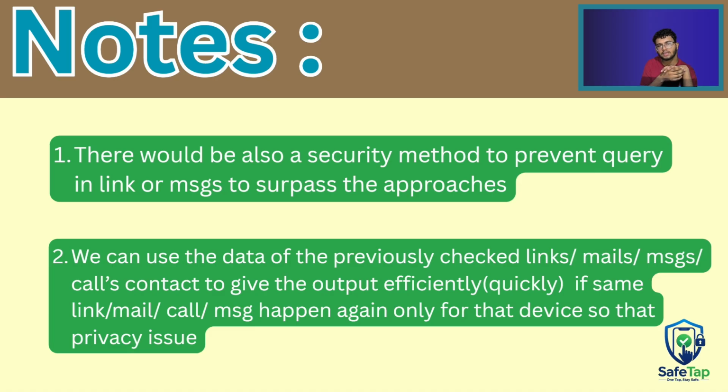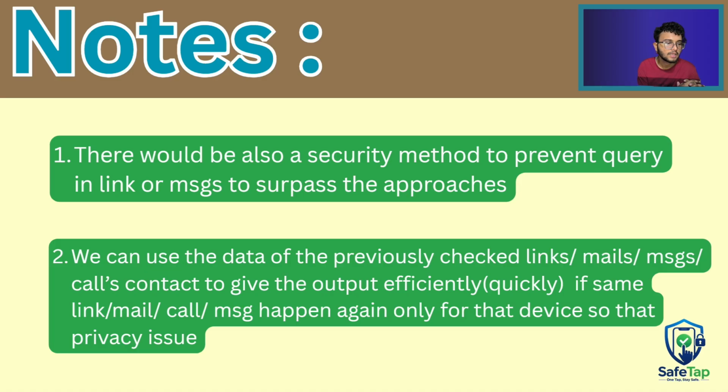But I believe there are many technologies which prevent it, though I am not aware of those technologies now. But I am confidently sure that such technologies are present, because many organizations, like cybercrime-related organizations and police organizations, use them. I don't know what exactly they use, but I know there is a thing which we can use in our Safe Tap.